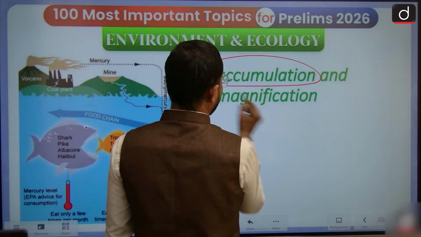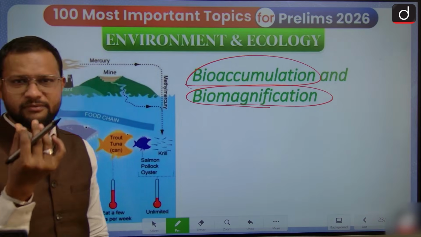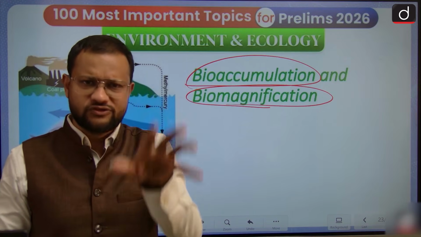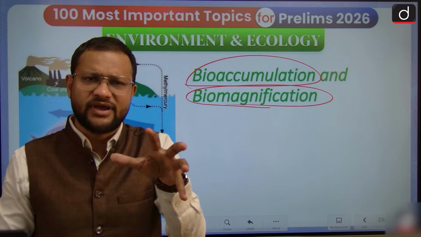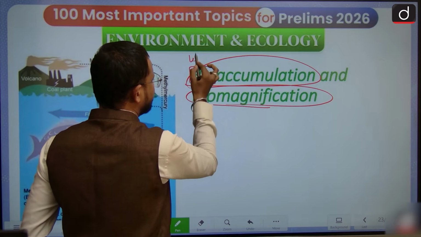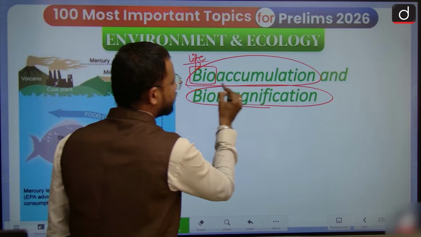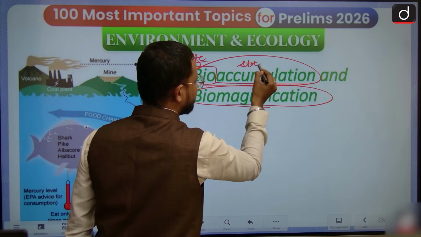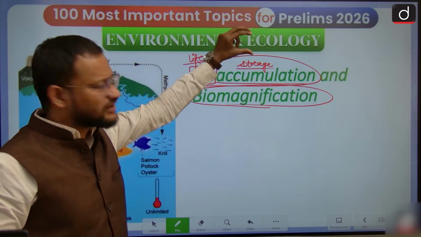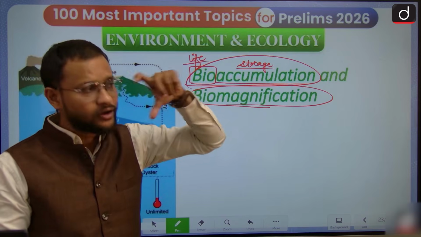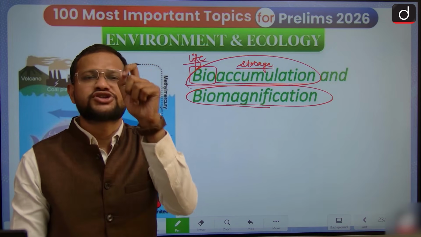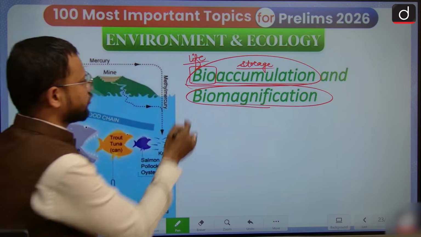Bioaccumulation and biomagnification, guys, these are two concepts simply related to trophic pollutants. What are trophic pollutants? In an ecosystem or trophic level, if excessive elements are being added and leading to some impacts, that is a trophic pollutant itself. Bio means life, and accumulation means storage. So whenever the pollutants are getting stored in life or in a trophic level or ecosystem, that is simply bioaccumulation itself.